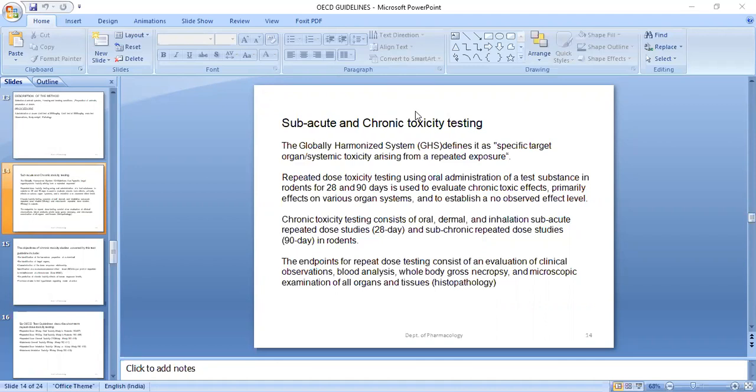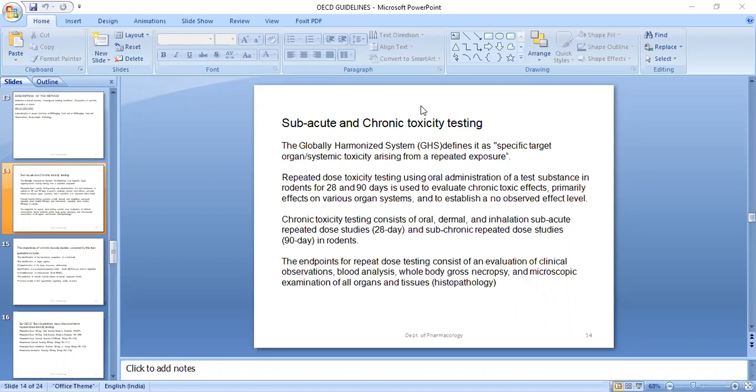We just finished acute toxicity. Then you have subacute and chronic toxicity testing. These are just the extended part of the acute toxicity study. In acute toxicity you are studying for a limited time period; here you are extending the time period after you identify one safer dose